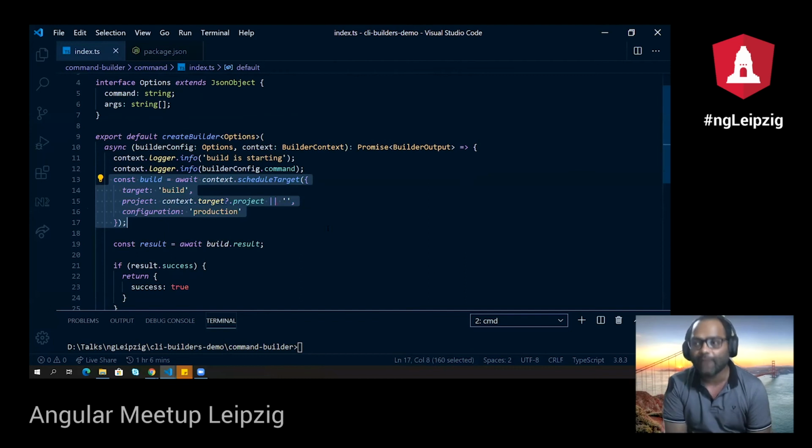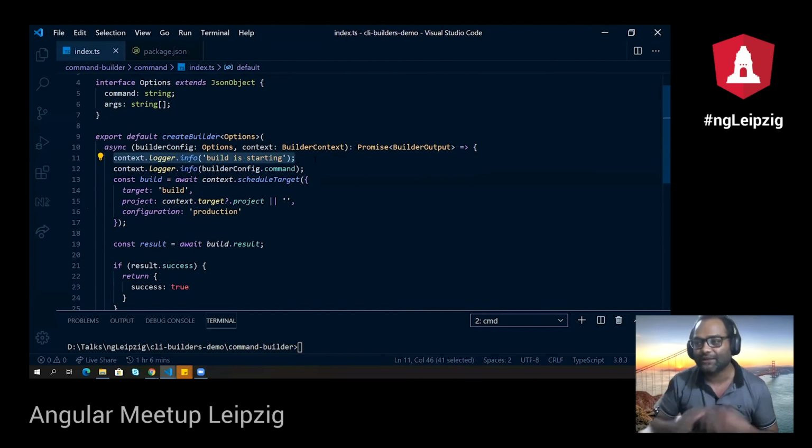So here I'm overriding the build command. Also, one of the APIs which I missed talking about is the logger. Of course, every application needs a logger, right? You have to log whether your process is running or not, even if it is completed, or you want to log some internal information given from your builder, maybe some files which you want to create, override, or build while your builder is getting executed. Everything can be logged using this logger API.